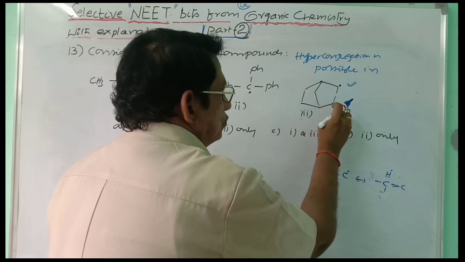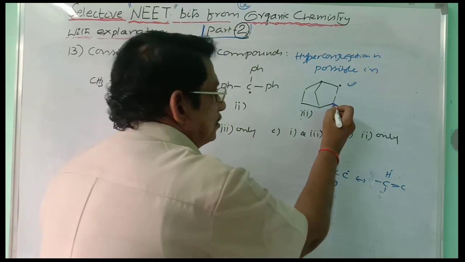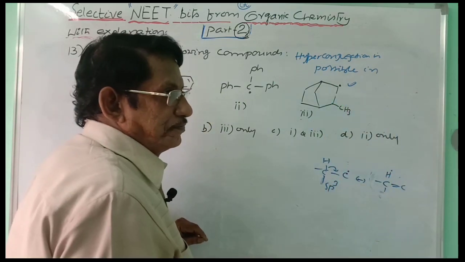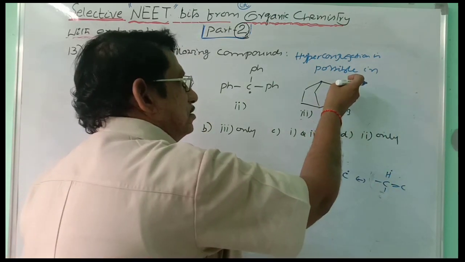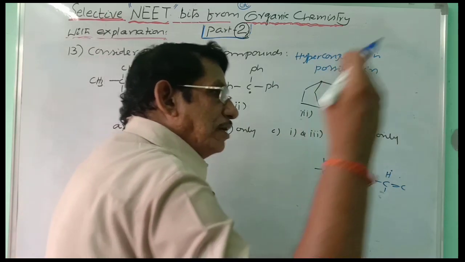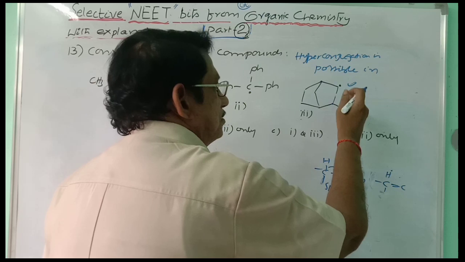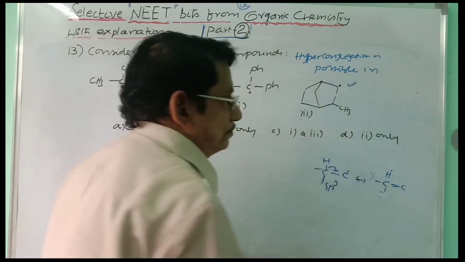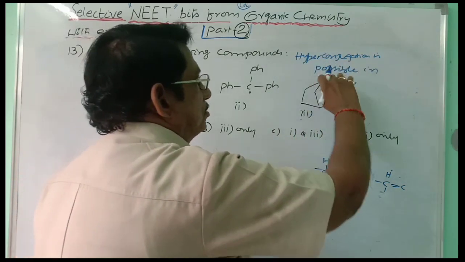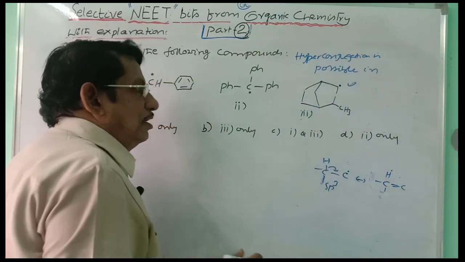Here 1, 2, 3, the 4th is nothing but hydrogen. Here this 4th sp3 carbon carries 1 hydrogen, and that is why this free radical can be explained through hyperconjugation. Hyperconjugated resonance forms can be written only in this, not in this, not in this. So hyperconjugation is possible, in which case out of these 3 you can easily select.